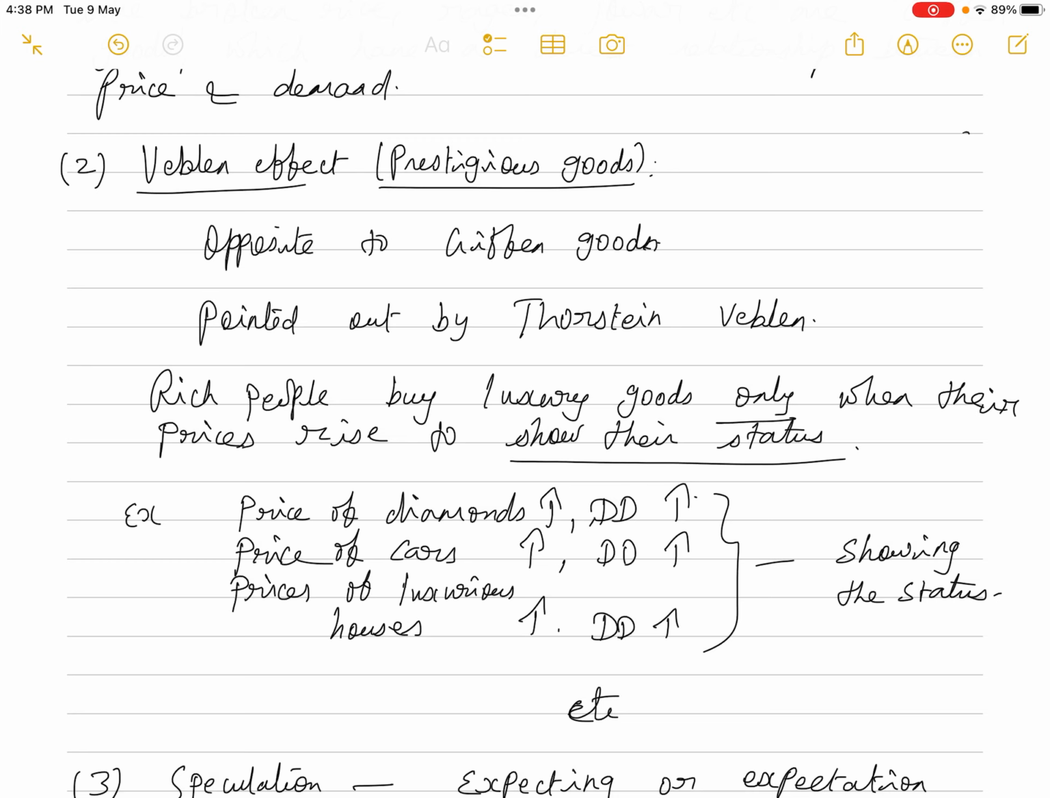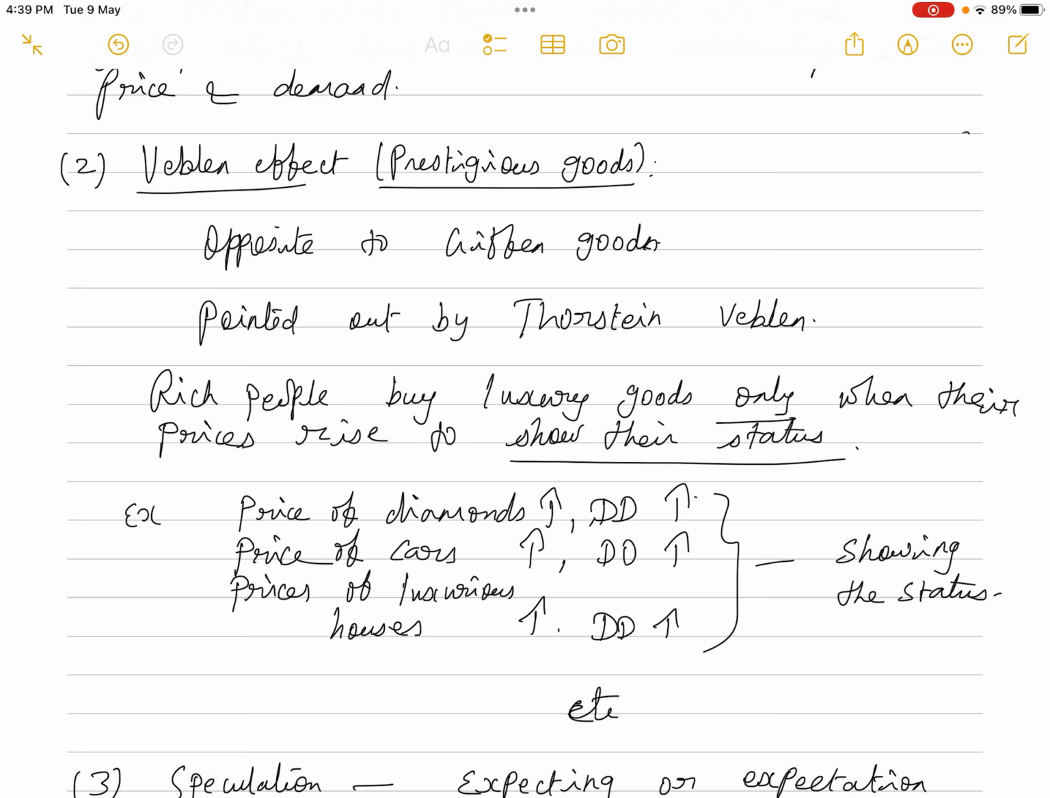So they keep purchasing these kinds of commodities, or these kinds of luxurious services, only when their prices rise. Because if their prices decrease, the normal people will also start to purchase those commodities or services, so they will lose their status in the society. So in order to show their status, the very rich sections of the people will purchase these luxurious commodities or services only when their prices are increasing. They will stop purchasing those commodities when their prices decrease.